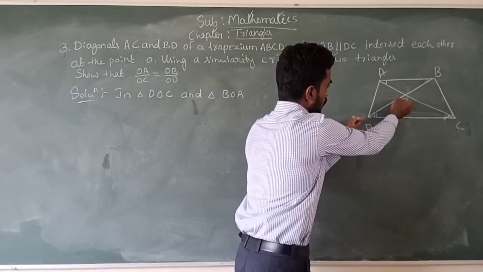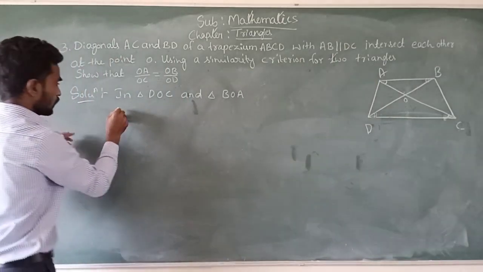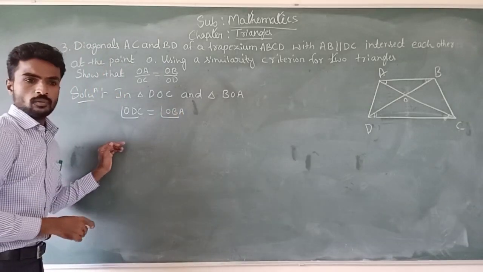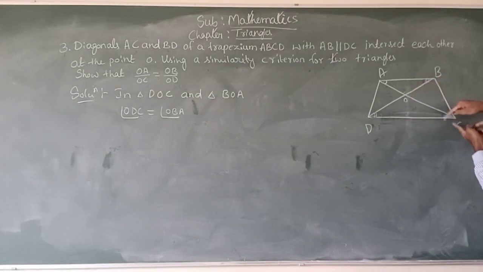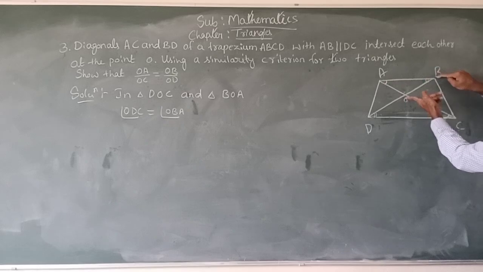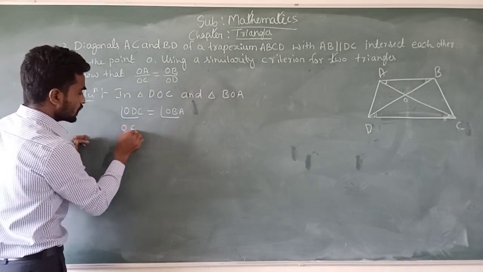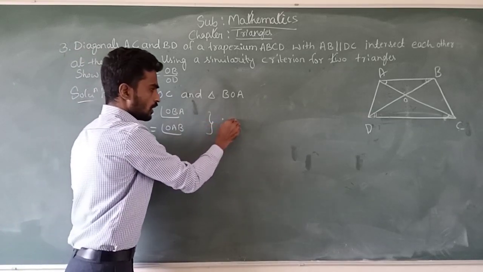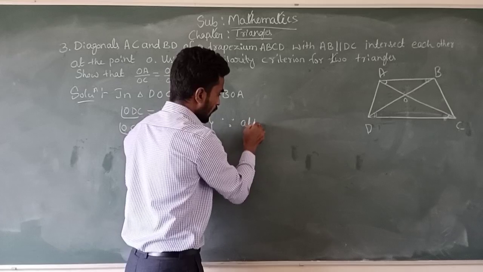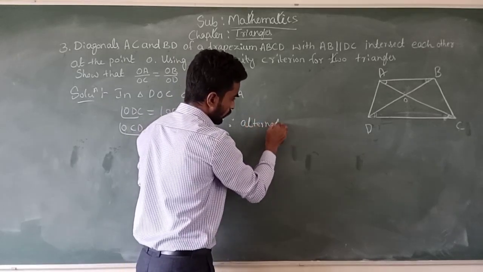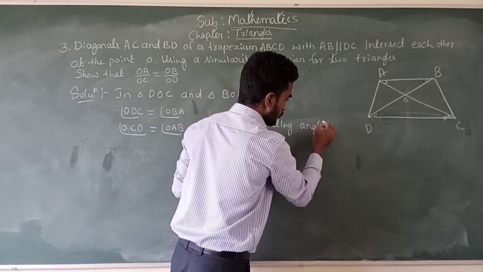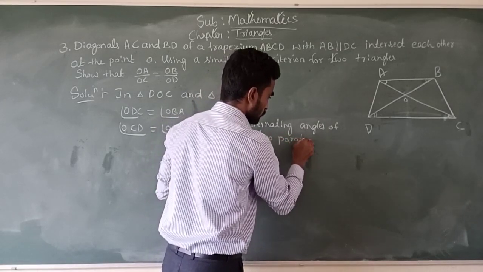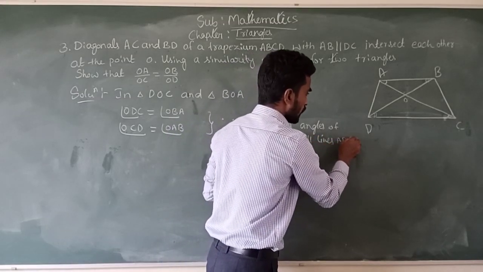In that, angle ODC is equal to angle OBA, and also this angle OCD is equal to this angle OAB, because alternating angles of two parallel lines AB and DC.